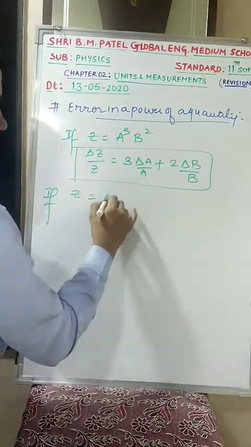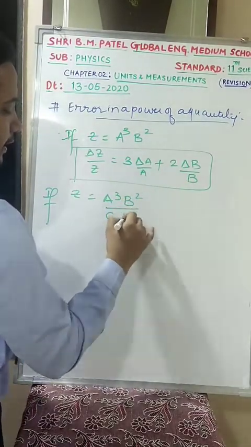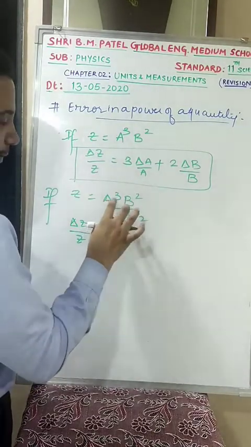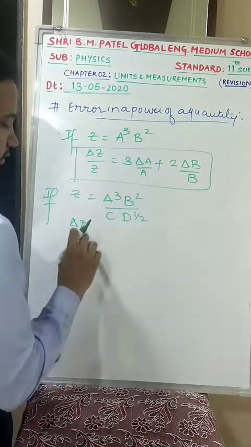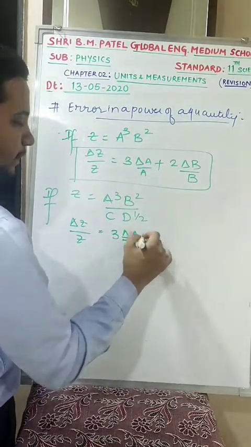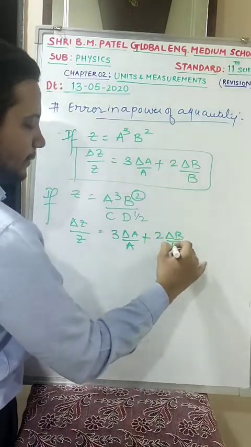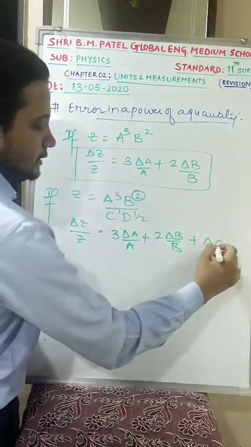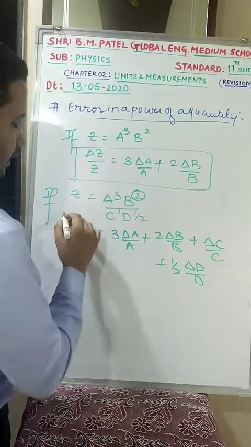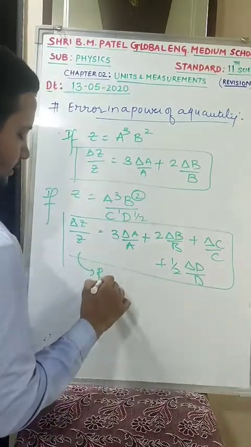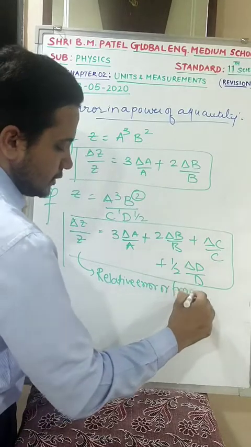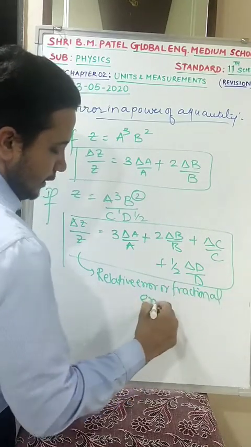Suppose I give you one more example. If z is equal to a cube b square c d raised to 1 by 2, then your answer for delta z by z, whether it is multiplication or division, you have to add only. So fractional error is always added. Delta z by z is equal to 3 times delta a by a plus 2 times delta b by b plus 1 time delta c by c plus 1 by 2 times delta d by d. This is nothing but my relative error or fractional error in z.